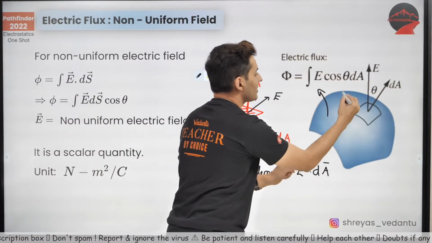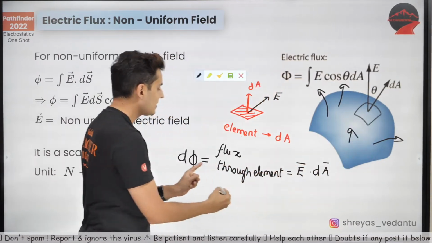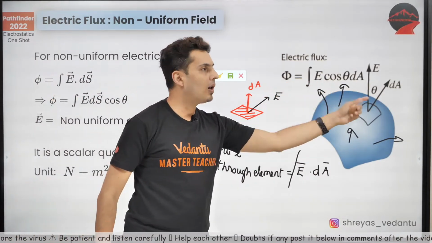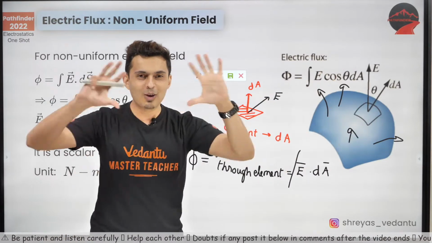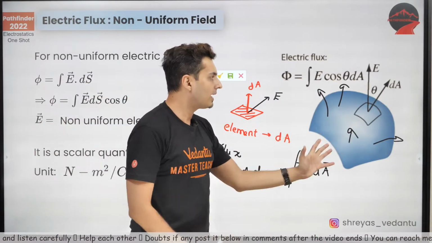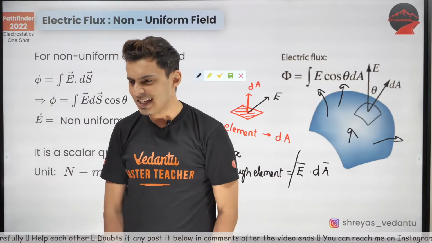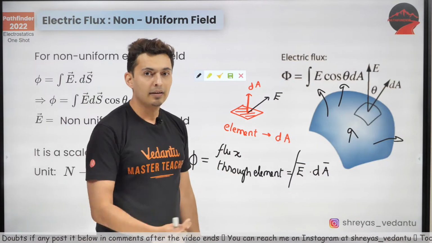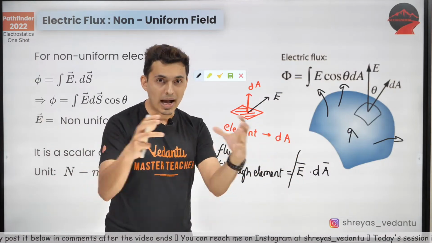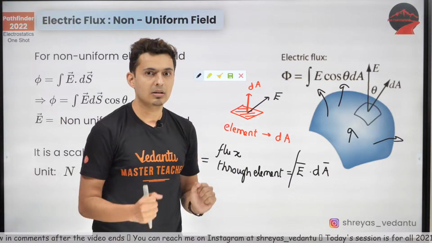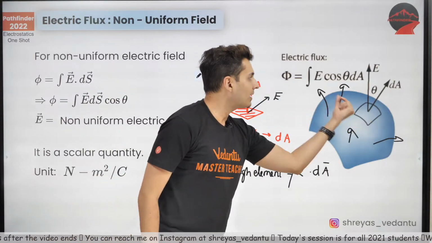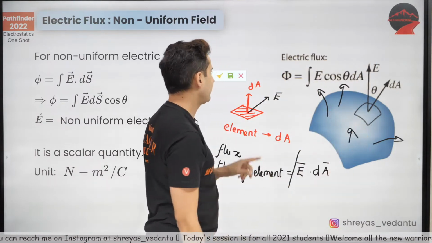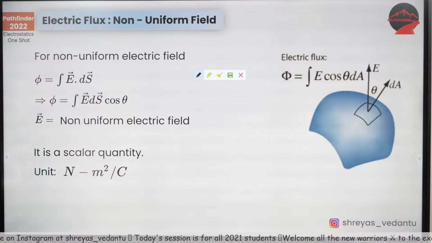So the total flux through this entire curved surface will be integral, that is summation. Adding up all those small fluxes, if you add all of them, you get the total flux through that curved area. Is that clear? Everybody getting it? So why do you use integration? To add, to sum up, to accumulate, to aggregate. Integrate means accumulation, adding up. So flux through that small area is E cos theta dA. Integral gives you the total flux. That's what it is. Very good.